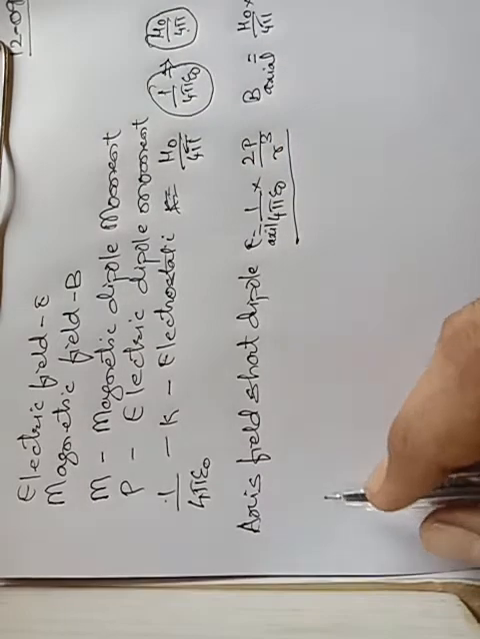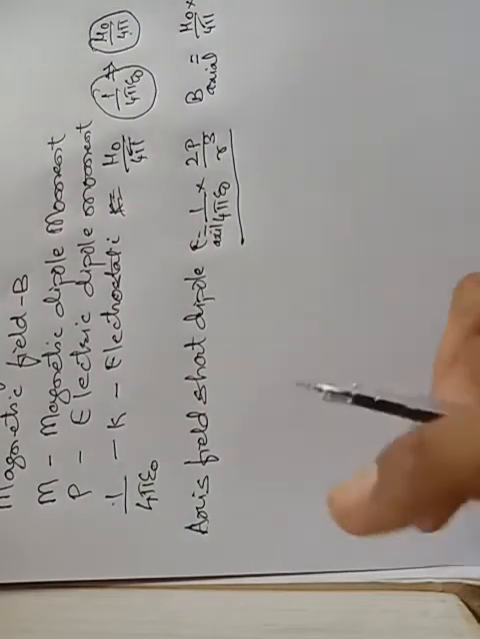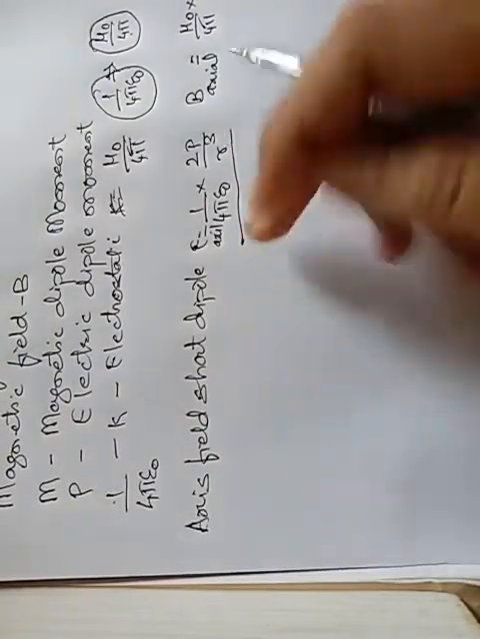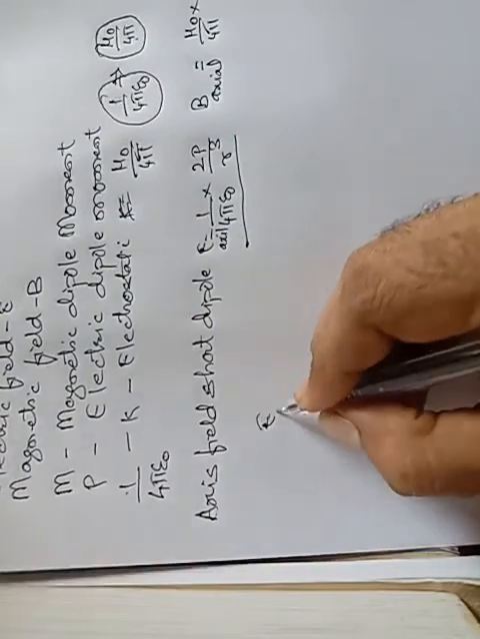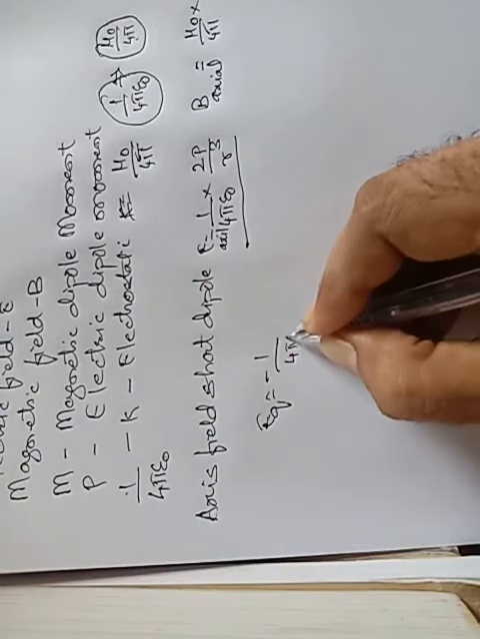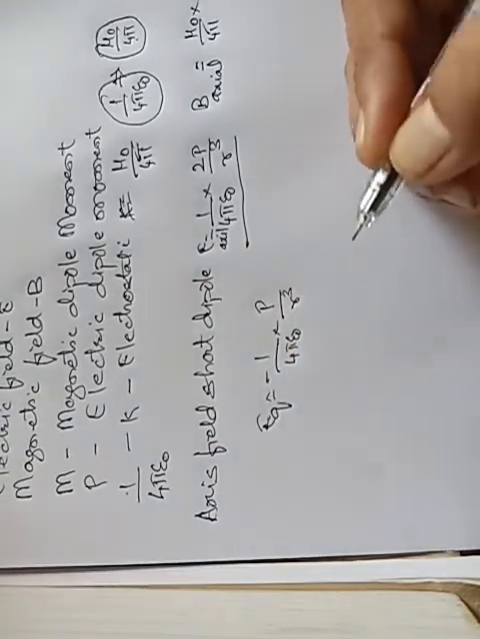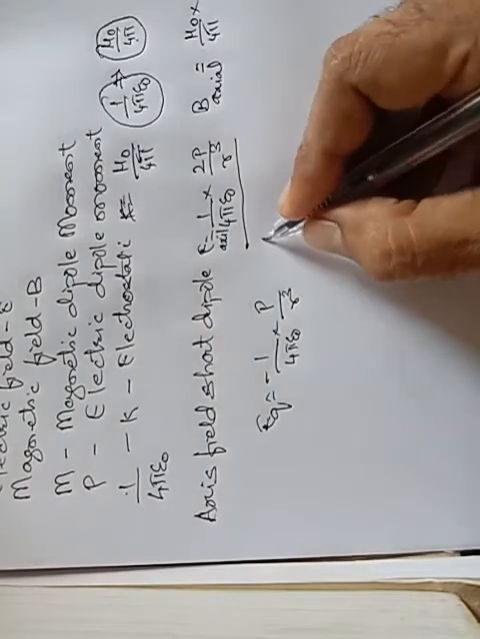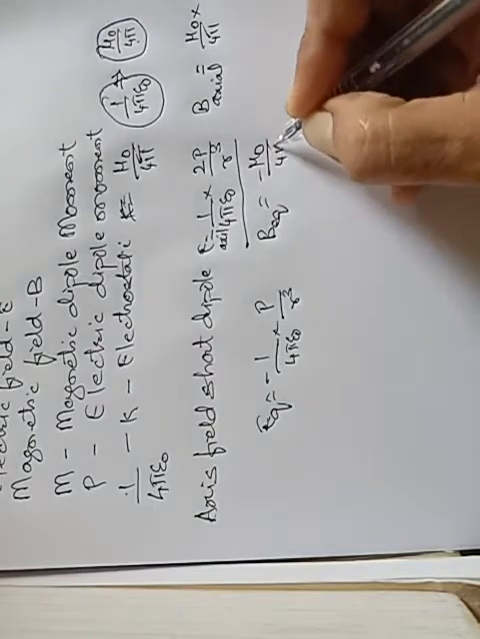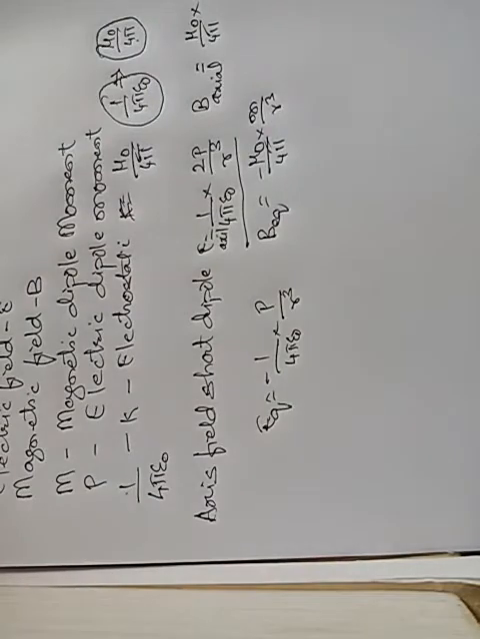Okay, similarly we will see the equatorial field of a short dipole. In case of electrostatics, E equatorial is given by minus 1/4 pi epsilon naught into p by r cube, and in case of the magnetic field it is given by minus mu naught by 4 pi into m by r cube. This we have derived, we have seen.